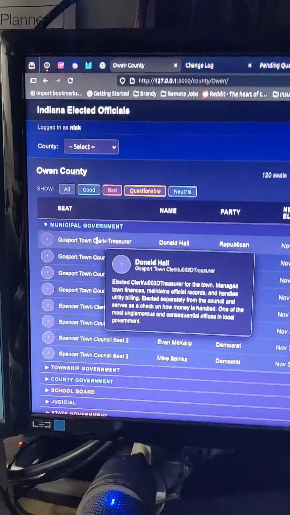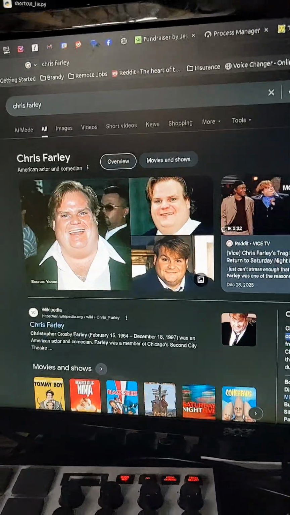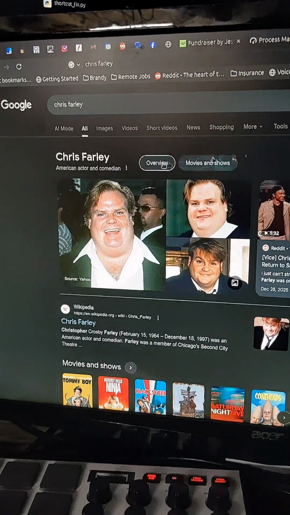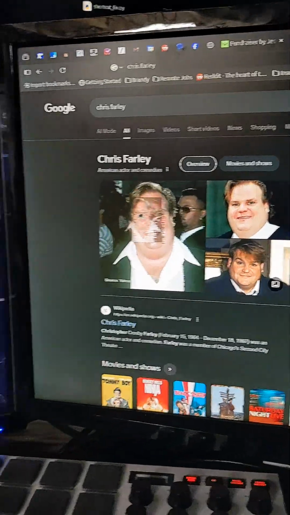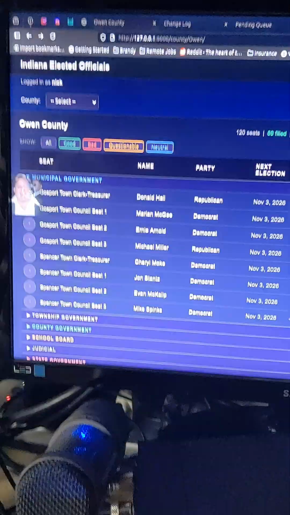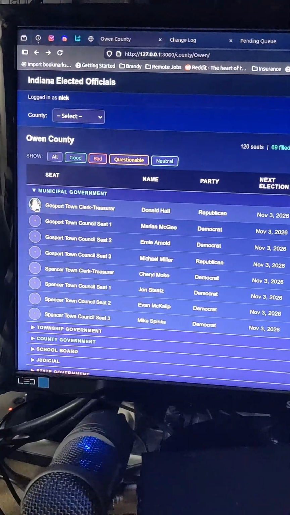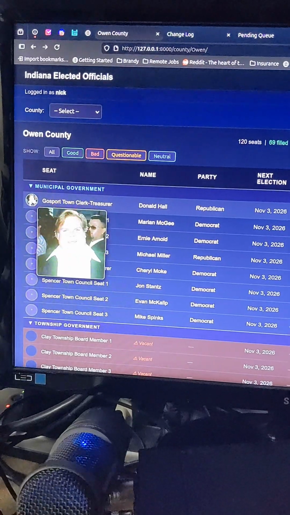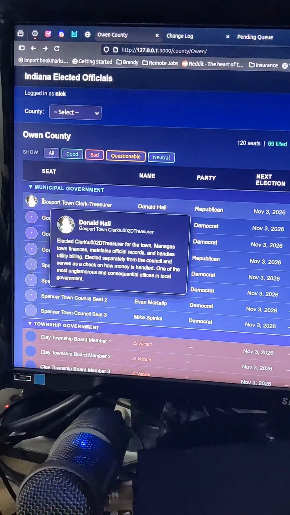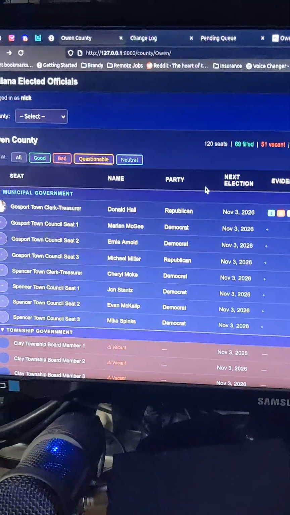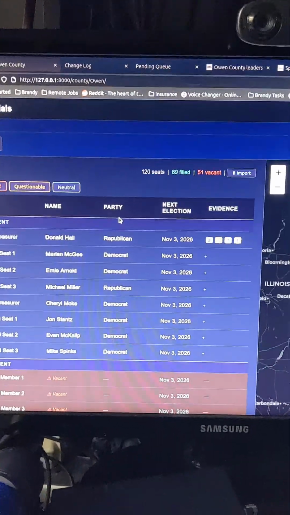You can see there's no pictures of these people, which is the case for a lot of local government. I could Google them, and if I found their picture, which I did not, but I can show you an example of what this does, I could take that picture, drag it over to where their little face circle is, and boom, now it's in there. If I give this a little refresh, now I've quickly got picture, who the person is, what their responsibility is, when they're next up for election, what their party affiliation is. So that's just in the first few seconds of getting into your county.